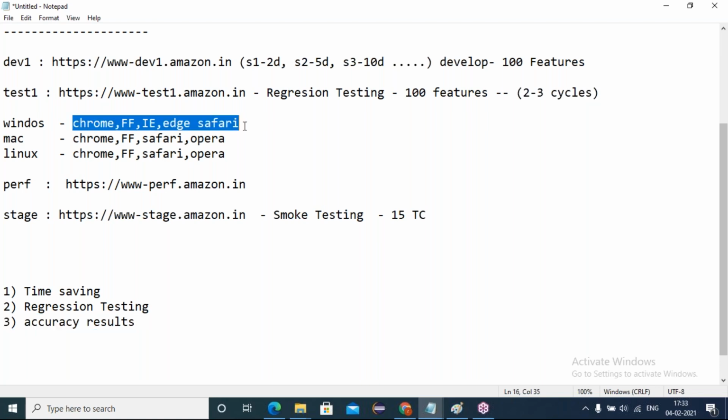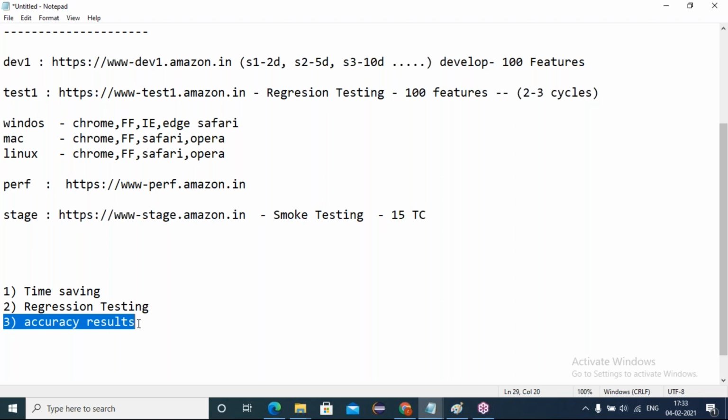Every browser is going to be executed without fail, because I'm executing the same script in all the browsers. If any of the browsers is not working, it gives accurate results. If it is passing here, it gives pass. If it is failing here, it gives fail, and you take the failure screenshot. Everything we can expect accurate results when working with automation. And what next? Time saving.